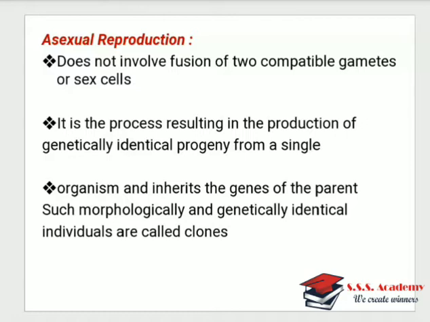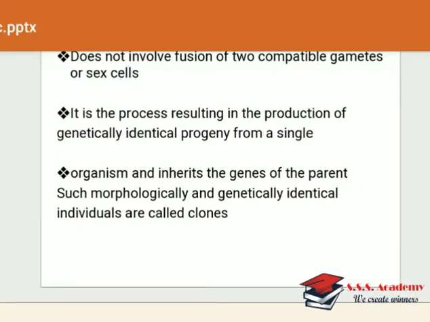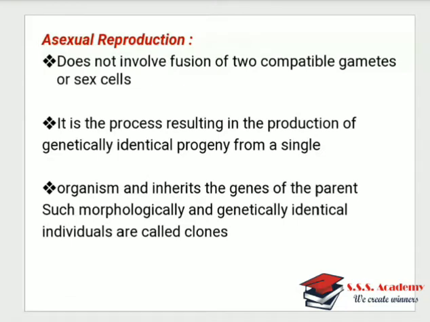The single organism passes on the genes of the parent, and therefore morphologically and genetically identical individuals, which are called clones, can be produced. Since the gene pattern is inherited from the parent to the young ones, they are genetically identical and morphologically identical to their parents.